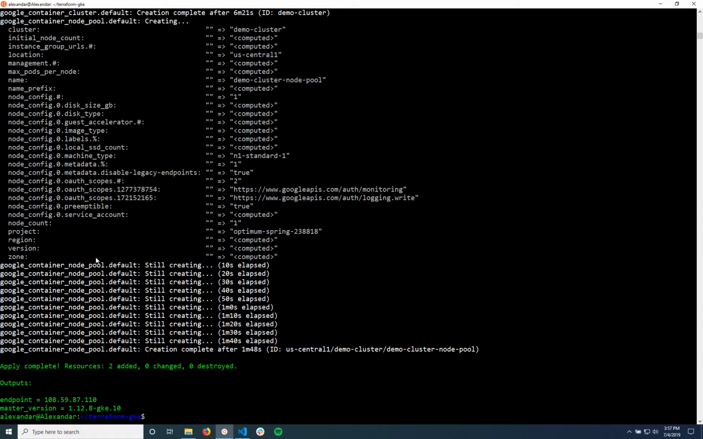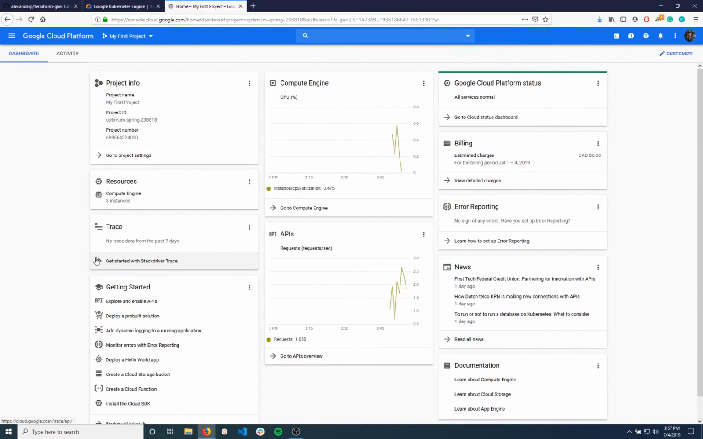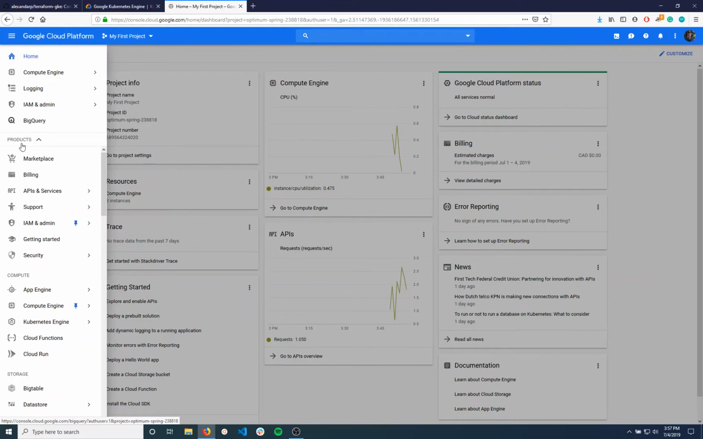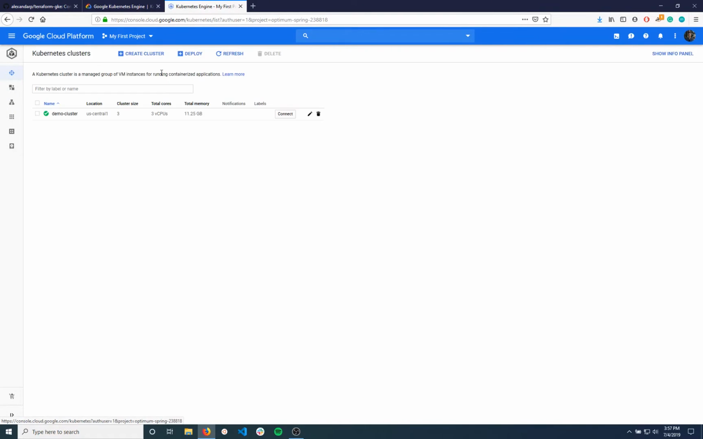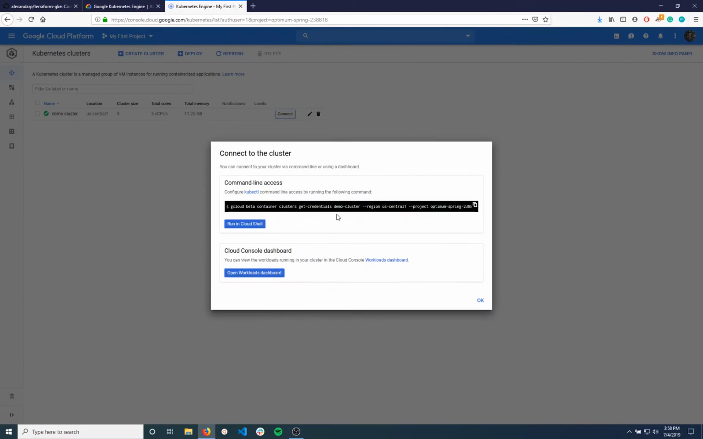And if we go to our browser now, we should be able to navigate to the Google Cloud Platform page. And then on the left-hand menu, there's going to be a Kubernetes Engine page. So we can click clusters. And then you can see our demo cluster here. If we want to connect to it, we can press this connect button, and it's going to give us a command line command to run. So what we can do is we can copy this.